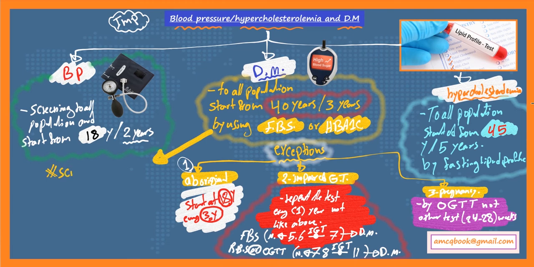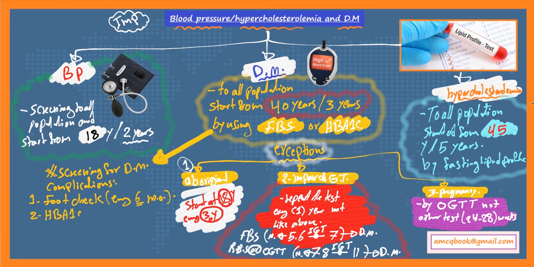And let's talk finally about screening for diabetes mellitus complications. These include checking the foot, which should be done every 6 months, checking hemoglobin A1C, which should be done every 6 months, and checking the eye of the patient, which should be done every 2 years.